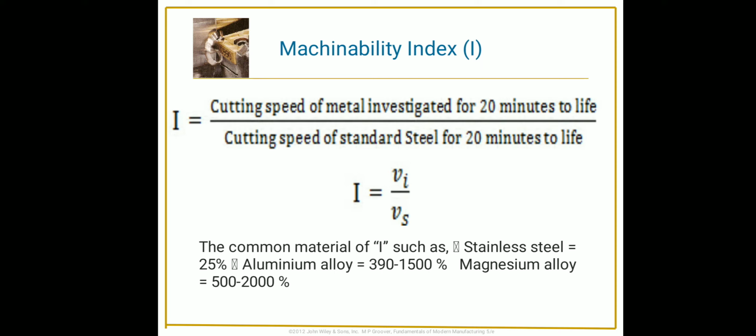So through that formula we identify the machinability index, the value of I. Each material can be satisfactorily machined. Thank you.